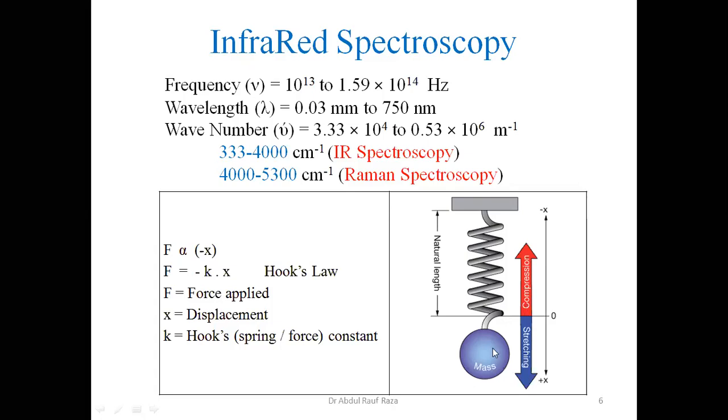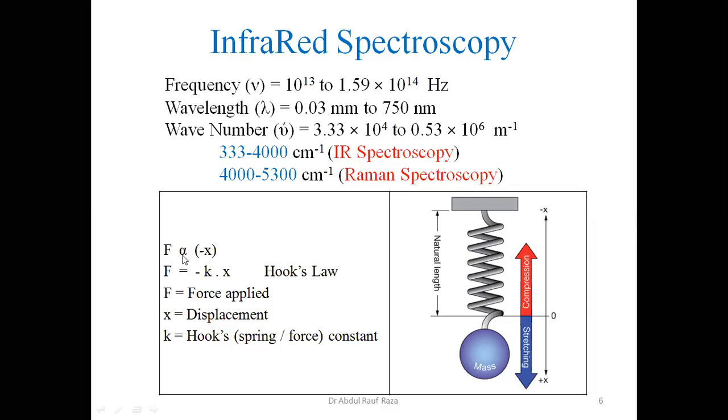Let's say on the molecular level, we shall come later, but just apply what the physics says. The force we have applied on this body of mass M causes a displacement. Displacement is always in the opposite direction of force. If force is applied downward, displacement shall be upward. That's why we write minus x. Displacement is always in the opposite direction. So F is directly proportional to displacement. The more force we apply, the more displacement shall take place.